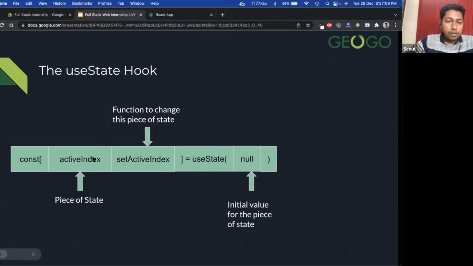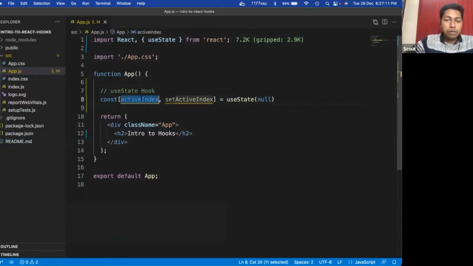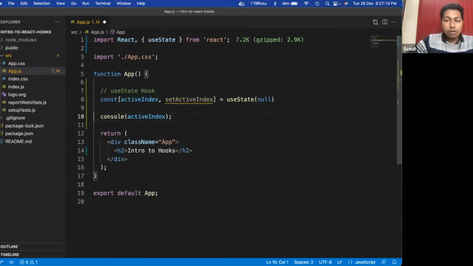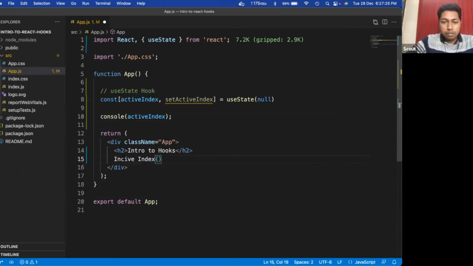This part is called the piece of state, meaning this piece of information that we want to keep. We can print this value inside this console.log, like activeIndex. So the activeIndex is the active index.